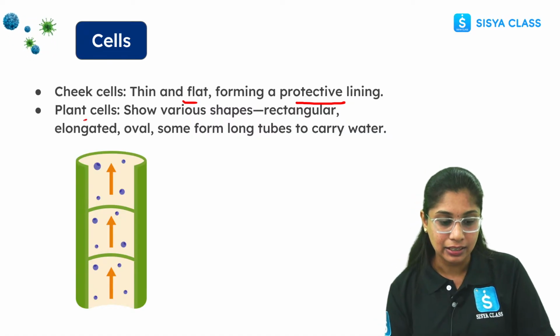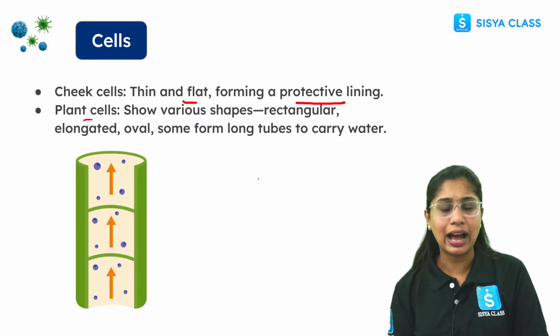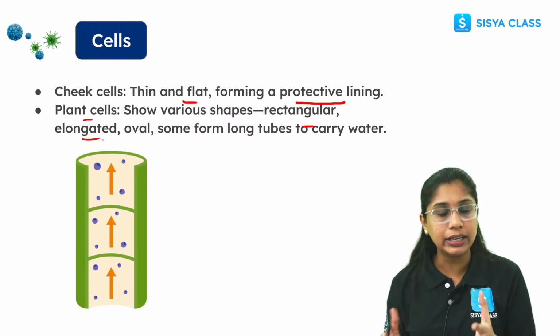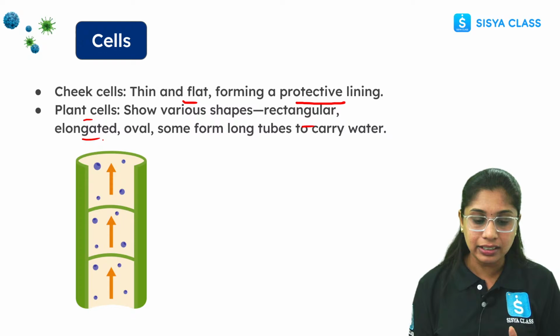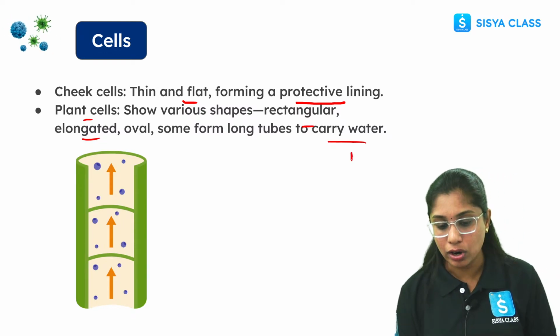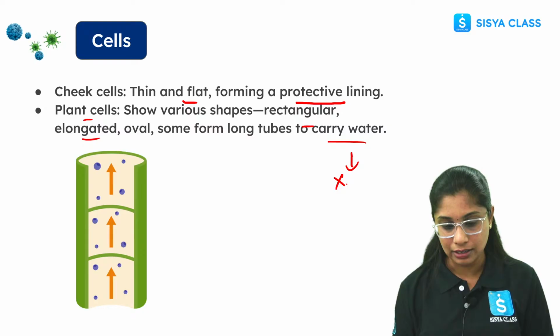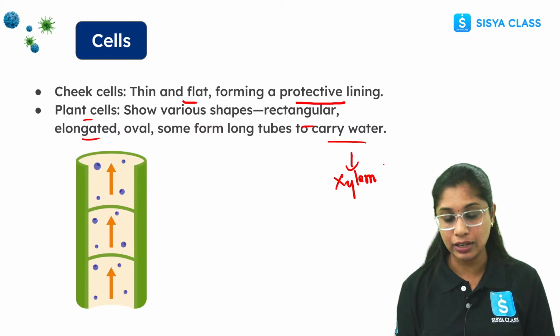Then the plant cell. If you see, the cells here are of various shapes. They can be rectangular, elongated, oval, depending on the structures. And here it is involved in carrying water. Which one is carrying water? That is the xylem, okay?